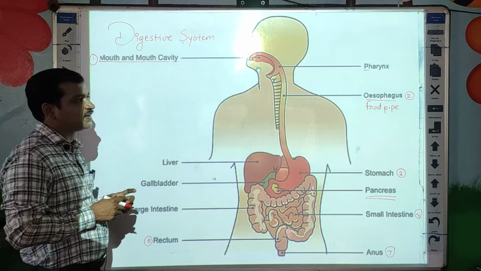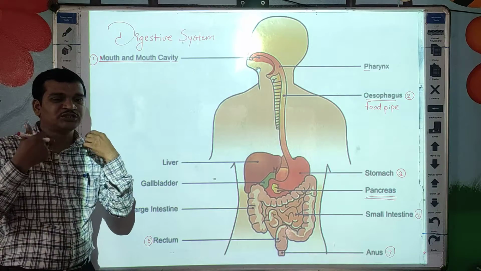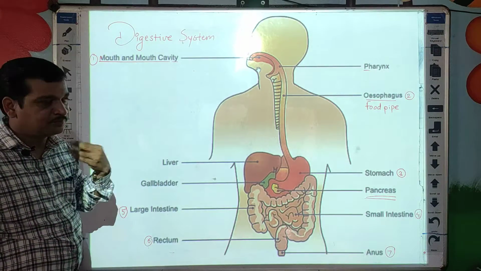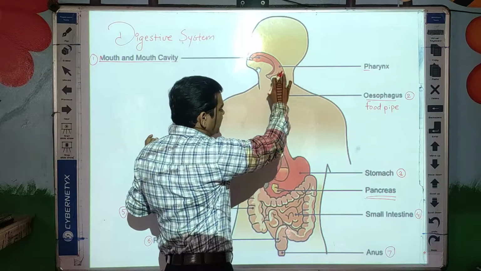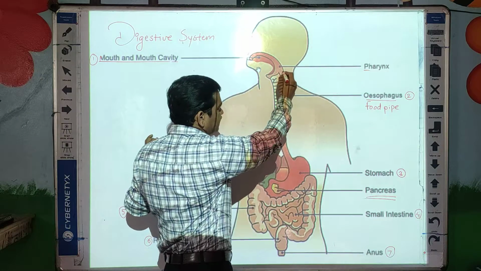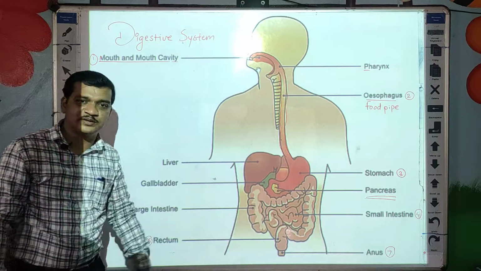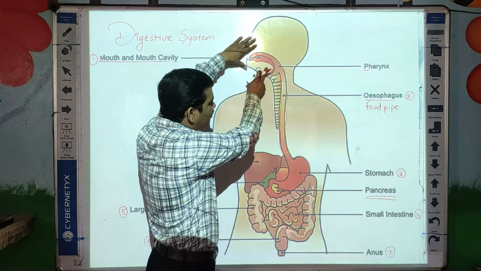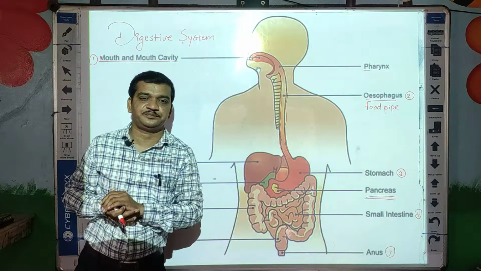So when the food mixes with saliva it forms a paste, and that paste is pushed into the esophagus, or swallowed into the food pipe. Okay, so here you can see the food pipe. So what is this food pipe? The food pipe is like a tube-like structure, a pipe-like structure which connects the mouth to the stomach. This is the tube-like structure present between the mouth cavity and the stomach. And what is the function?